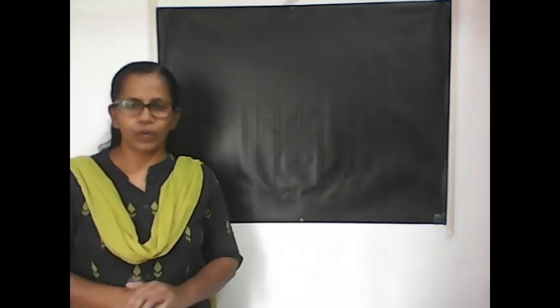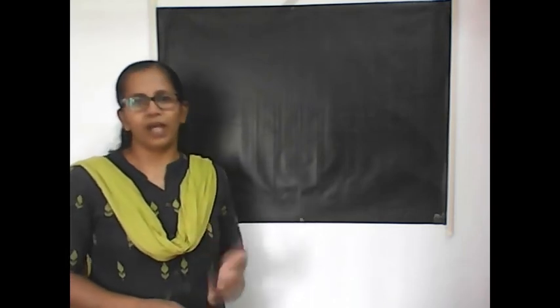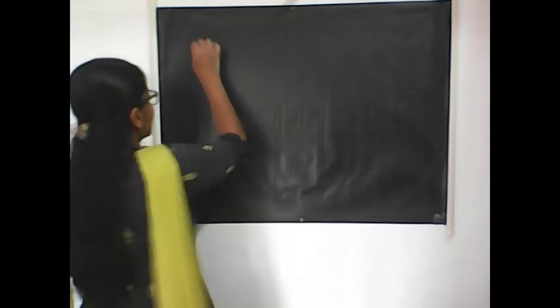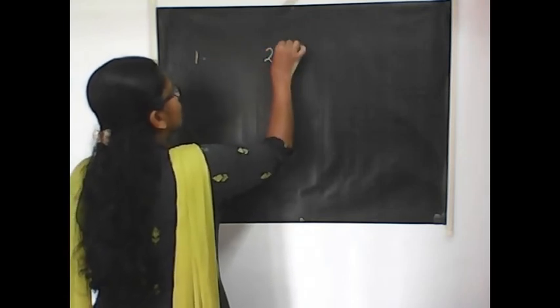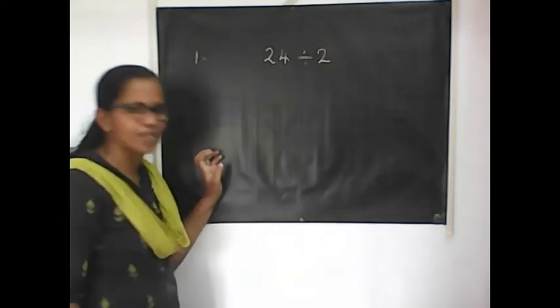I will do it for you. Now don't copy to your book or anything. Just listen to me. After that I'll give one question. We will do it together. Okay. The first example question under this section is that I am going to divide 24 divided by 2. Very simple one.